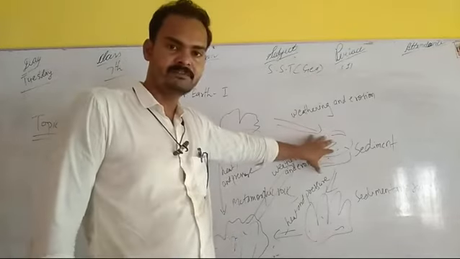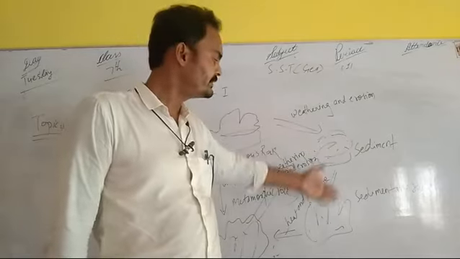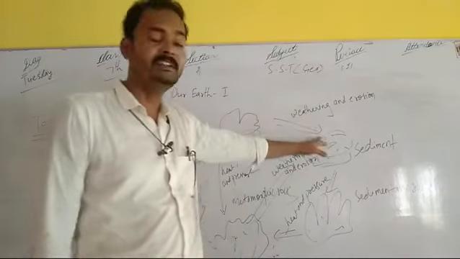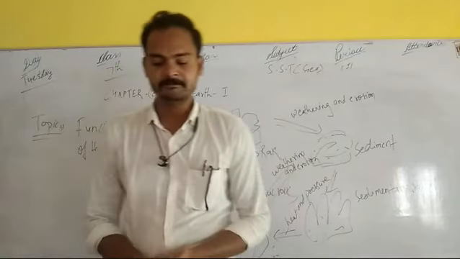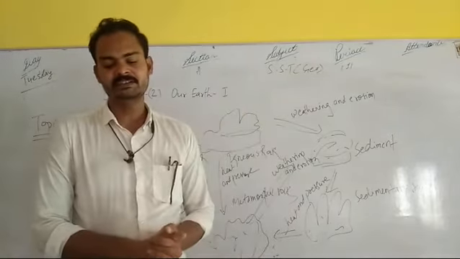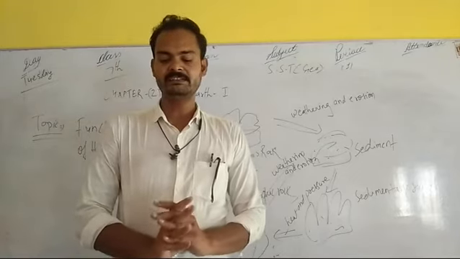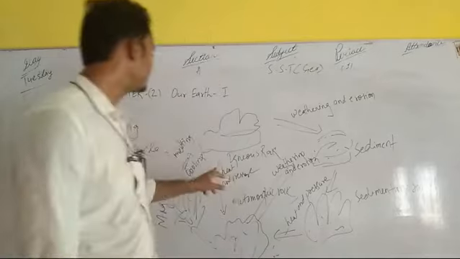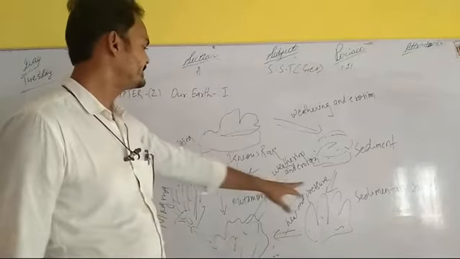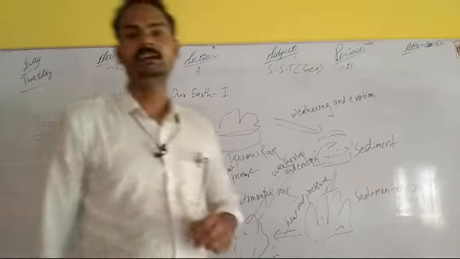And students, on being subjected to heat and pressure, igneous and sedimentary rocks change into metamorphic rocks.